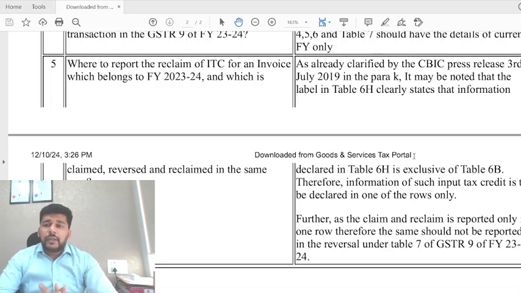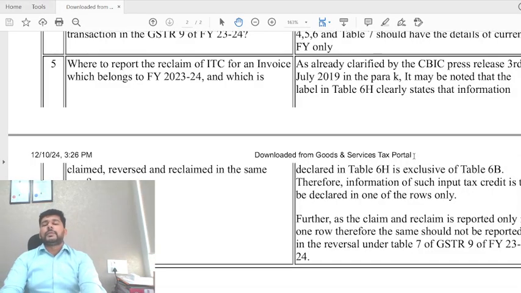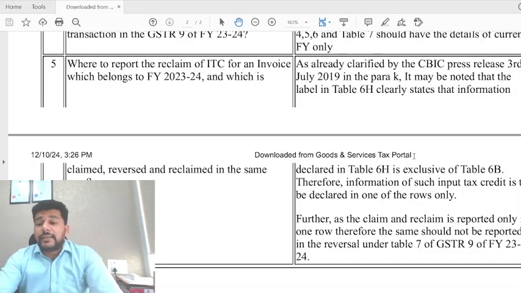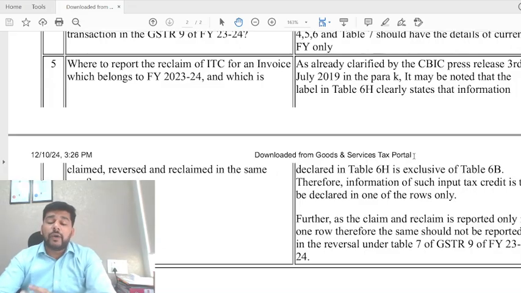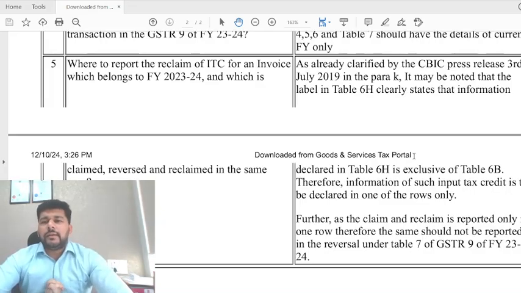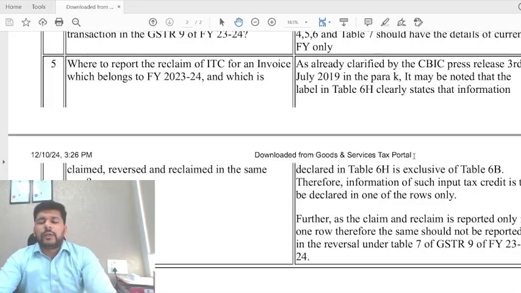that it may be noted that the label in table 6H clearly states that information declared in table 6H is exclusive of table 6B. Therefore, information of such input tax rate is to be declared in one of the rows only. So मेरा ये कहना है, but वो ये भी कहते हैं that as the claim and reclaim is reported only in one row, therefore the same should not be reported in the reversal. मेरा यहाँ पे भी वापस with a very humble view, I'm not in alignment with this.